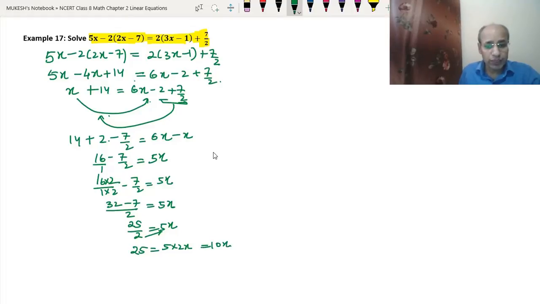Okay. So now 10 we will take to the other side. So x will become 25 upon 10. So 5 fives are 25, 5 twos are 10. So we got the value of x as 5 upon 2.